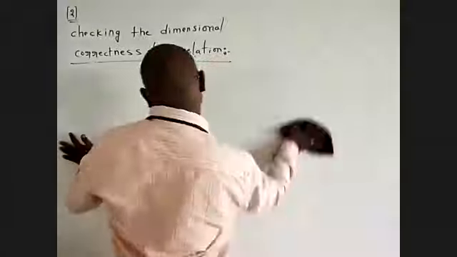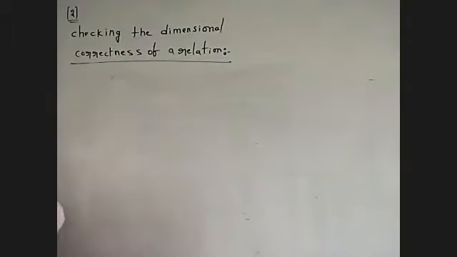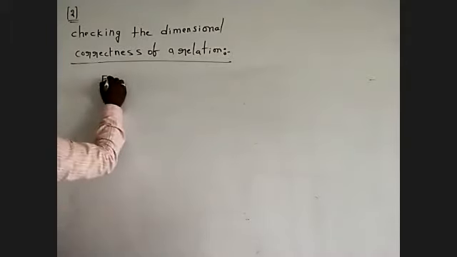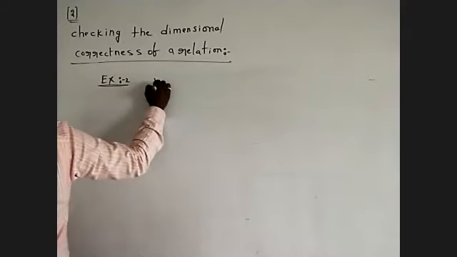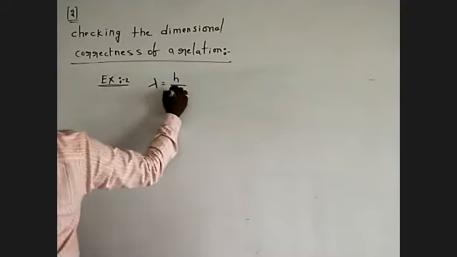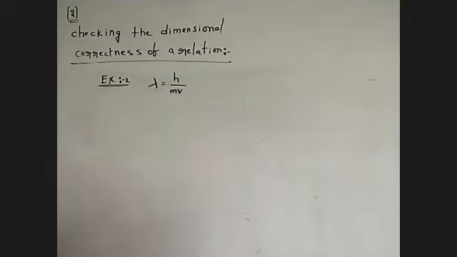Next, second example. The de Broglie equation: lambda is equal to h by mv.